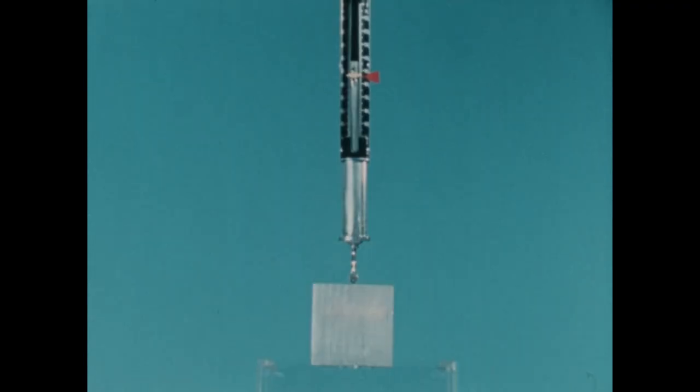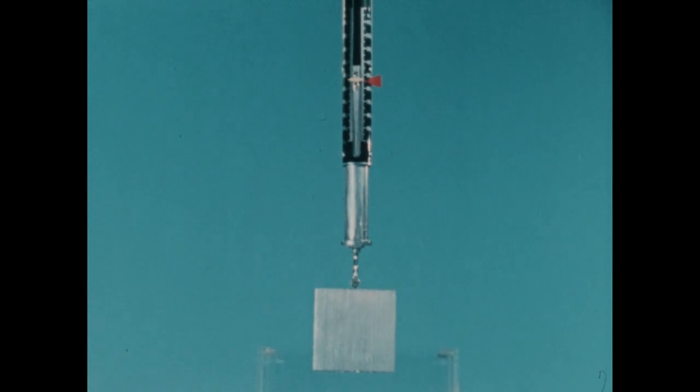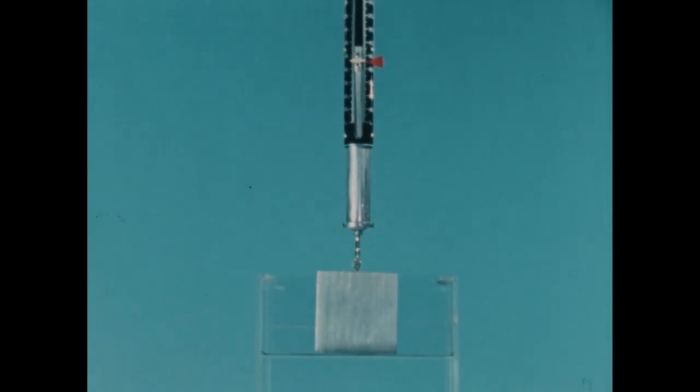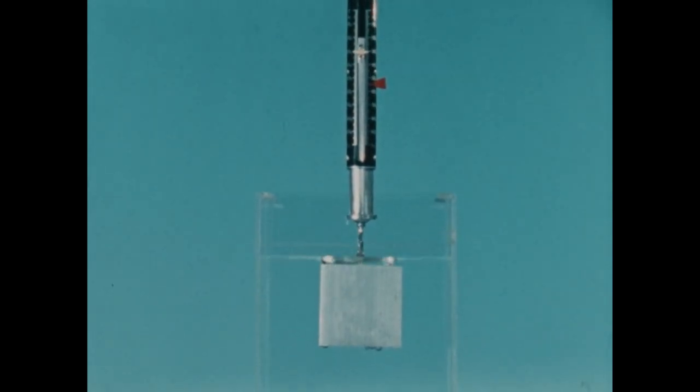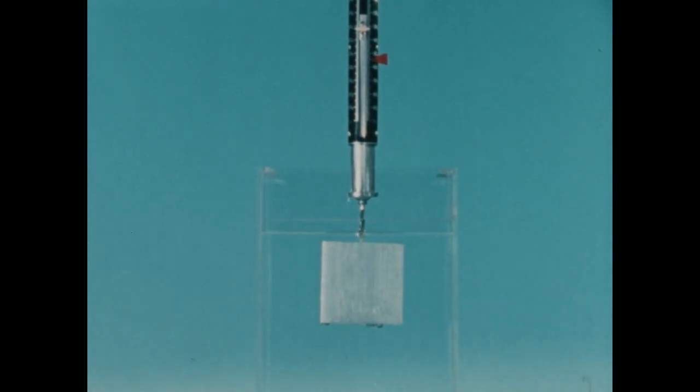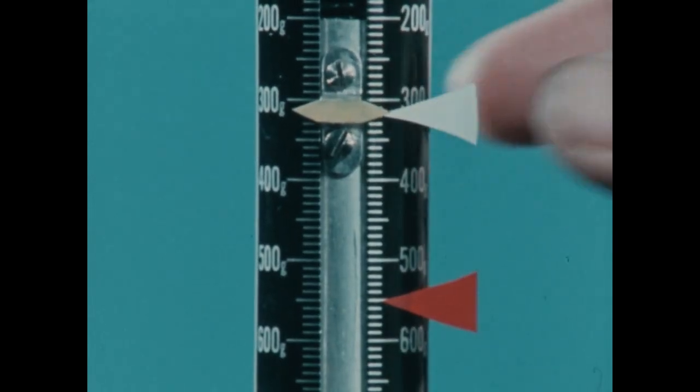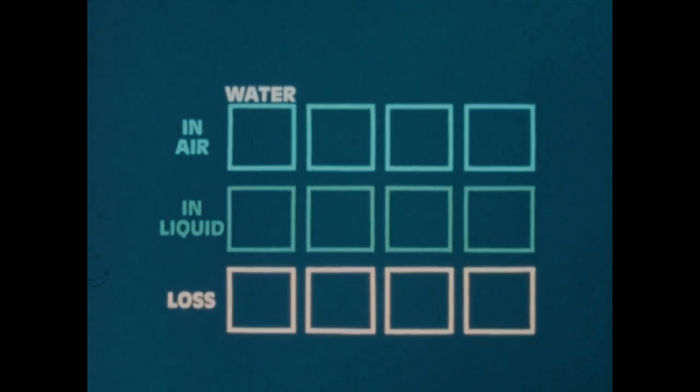To see what that is, let's take a 550-gram aluminum cube and compare its weight in 4 different liquids. Submerged in water, it seems to weigh 320 grams. Let's keep track of this on a chart. The cube weighed 550 grams in air and seemed to weigh 320 grams in water. So 230 grams were counteracted by the buoyancy of the water.